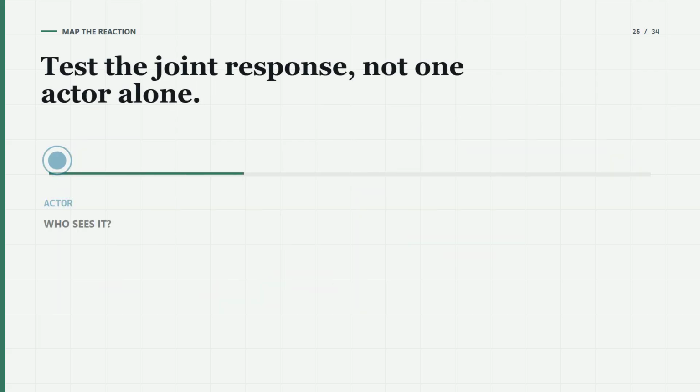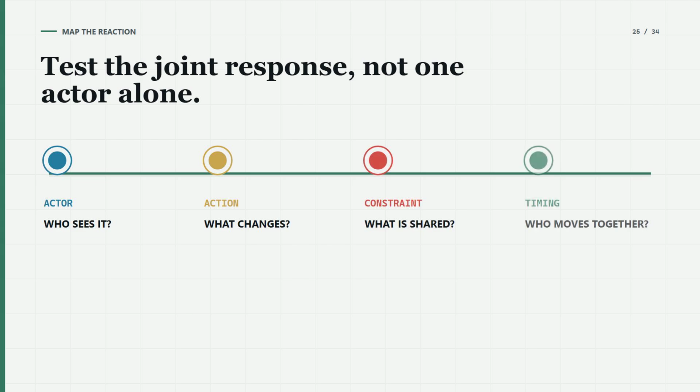The diagnostic question is direct. Does the model account for the material behavior its output may trigger? List who sees the number, what action it encourages or forces, what constraint those actors share, and whether many of them may act at the same time. Then test the joint response, not only the decision of one institution in isolation.